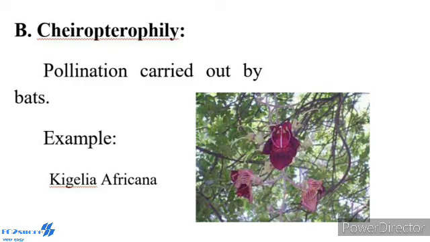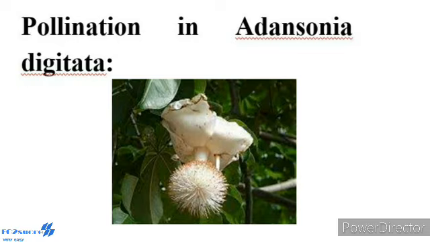Here, one example only, clearly explained. Pollination in Adansonia digitata. In this plant, the ball of stamens and the stigma project beyond the floral envelope. The bat holds the flower by collapsing the stamen ball against its breast. While taking nectar, its breast becomes laden with numerous pollen grains, some of which are deposited on the stigma of the flower when it visits next.